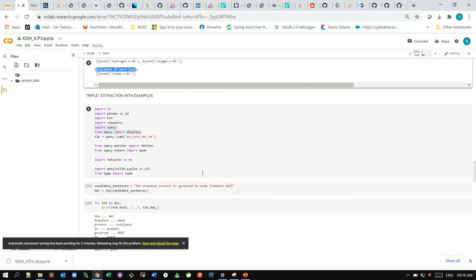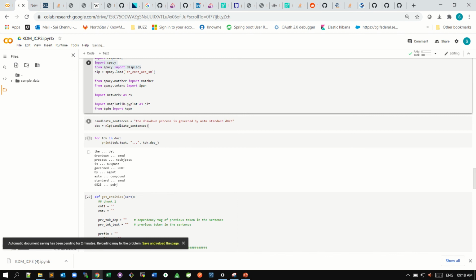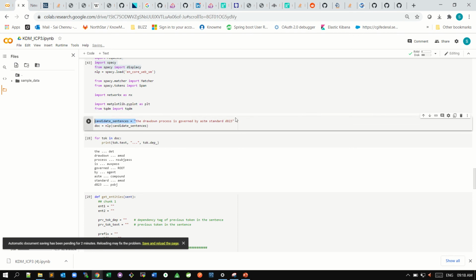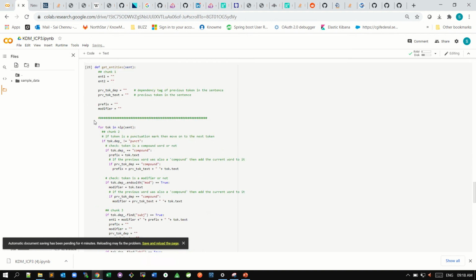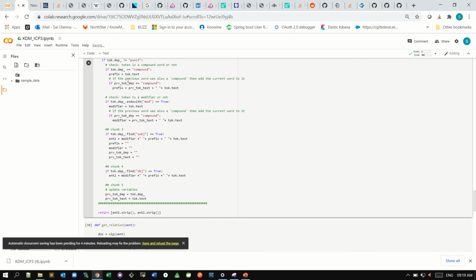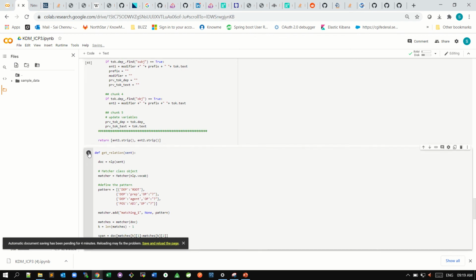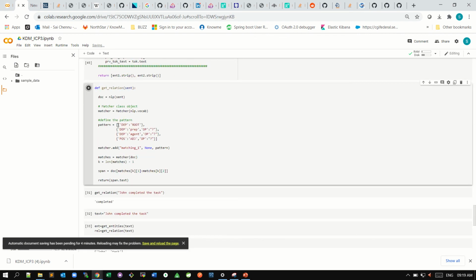In the same way, we have one more example for triplet. If you can see here, I have a sentence. If I see this sentence, we need to extract some triplet kind of information. For triplet extraction, we have four chunks. For performing the example, we have four chunks, and we are iterating to get all these adjectives and all that information. And then, we have